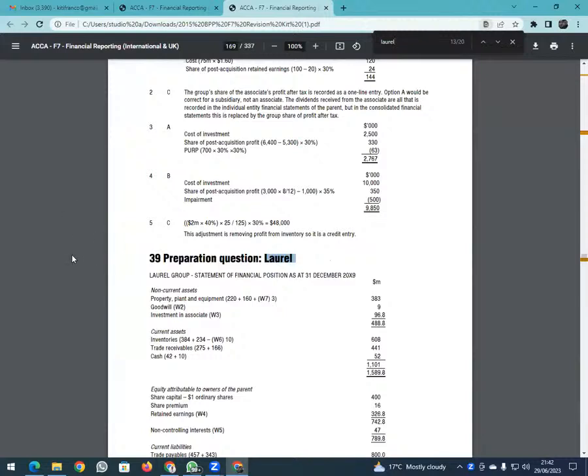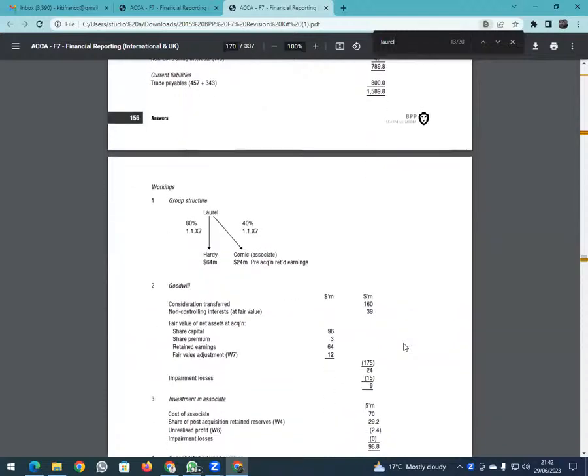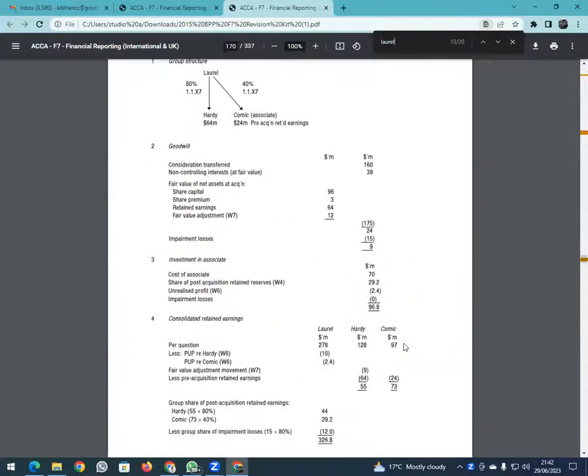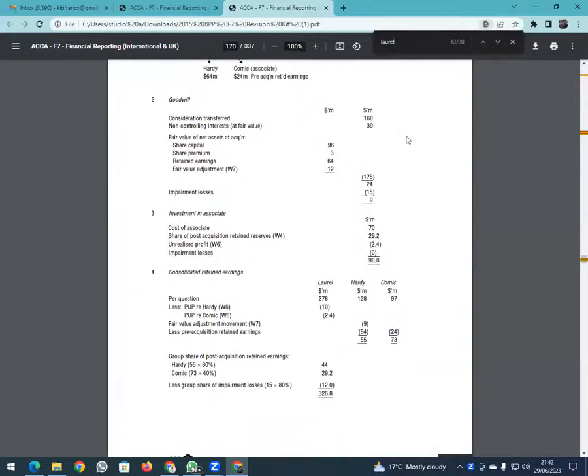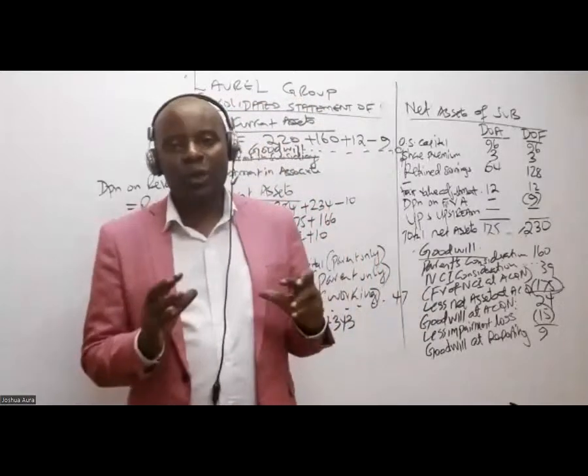So you can see goodwill, if you're able to see my book here, they are getting 9. If you look at, for example, non-controlling interest, if you remember, they are getting 47. Quite interesting. The only thing is they use a very old method to do these workings here. We need to be direct. Fortunately for me, I'm very lucky. I work for a company which provides group consolidation software.